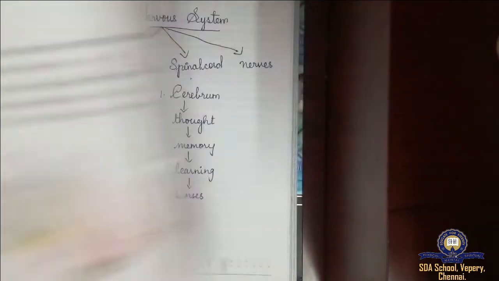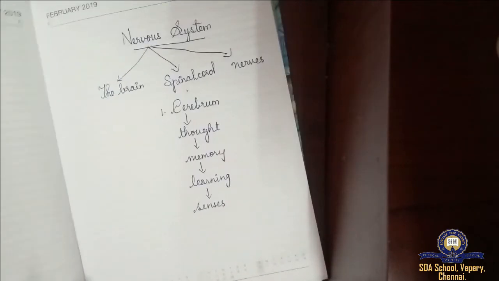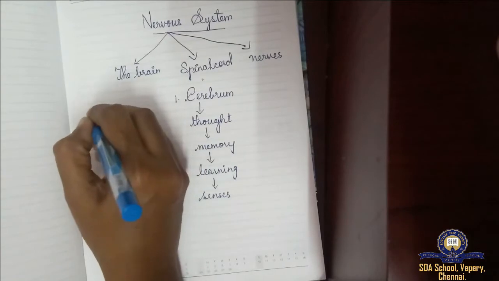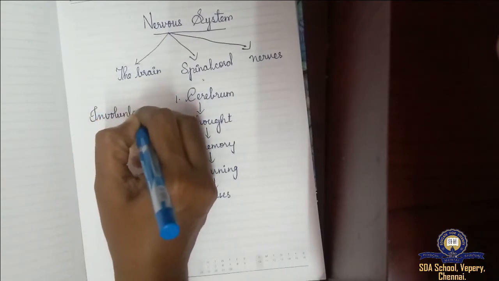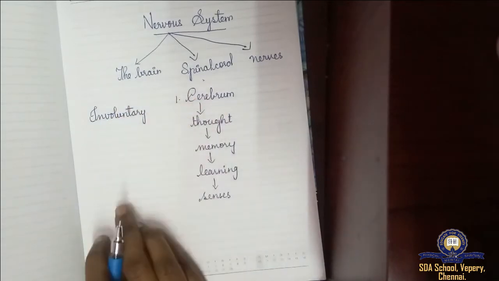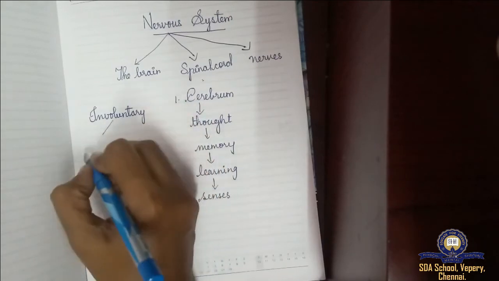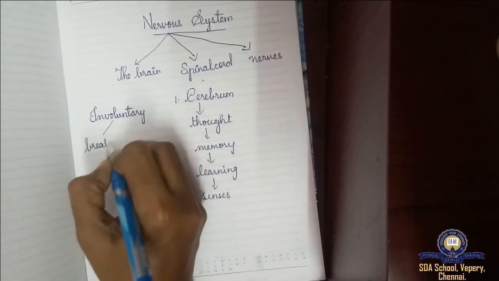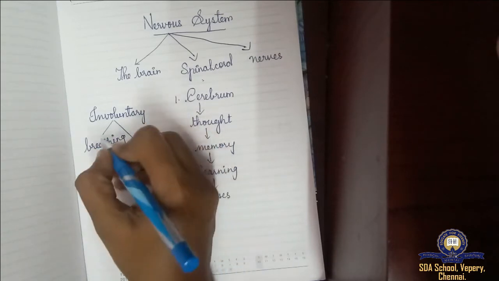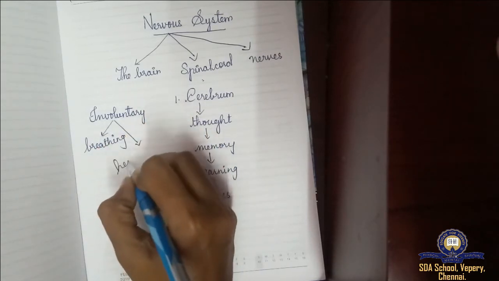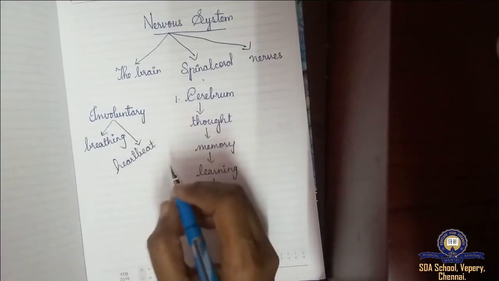I will just write the spelling for you. Involuntary and voluntary. First is involuntary. Involuntary actions means, for example, breathing and heartbeat. These two actions we cannot control by our will or by our thinking.